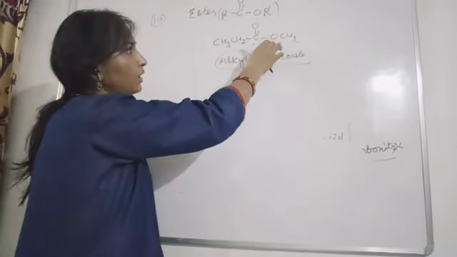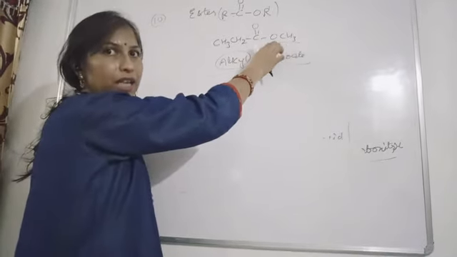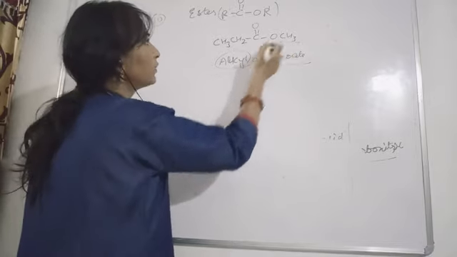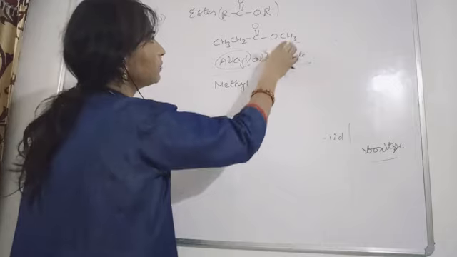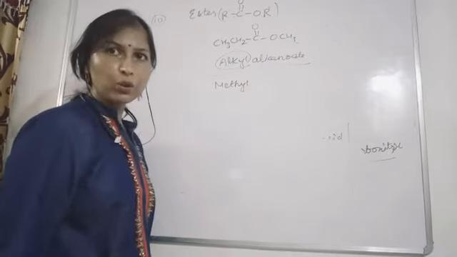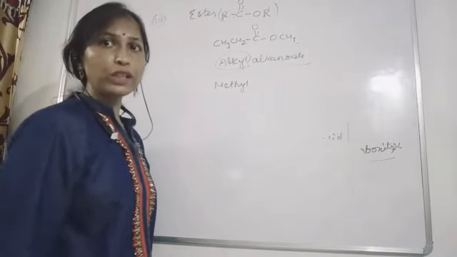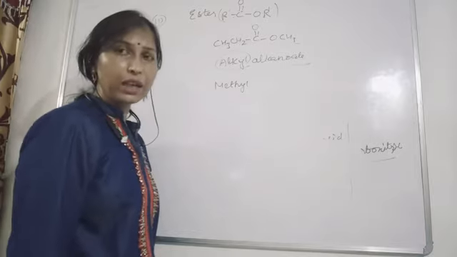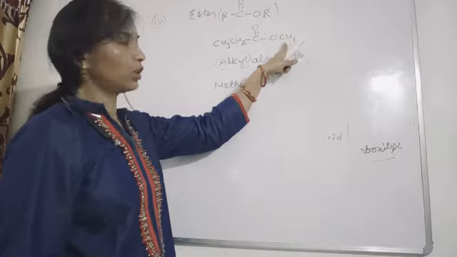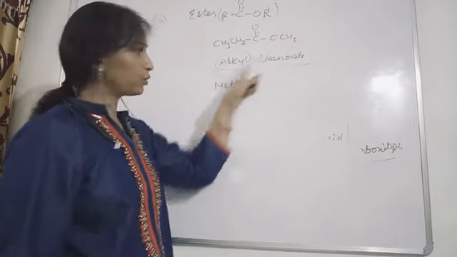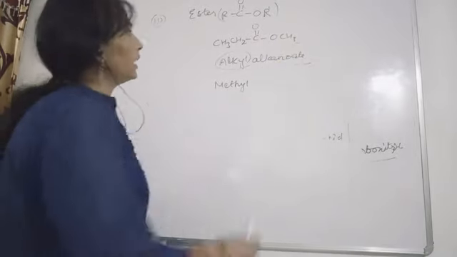Okay, we will start with this alkyl group which is attached with oxygen. So this will be what? The methyl, because here one carbon was present, OCH3. If it were OC2H5, then we would have given the name ethyl. Okay, so here because we have a methyl group, we wrote methyl, then alkanoate.